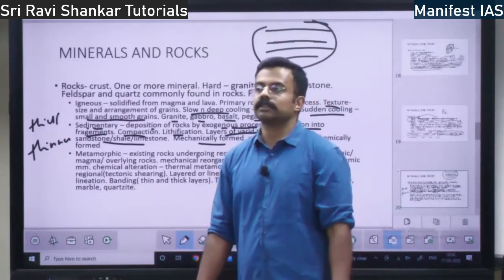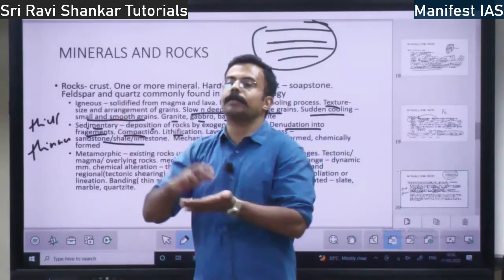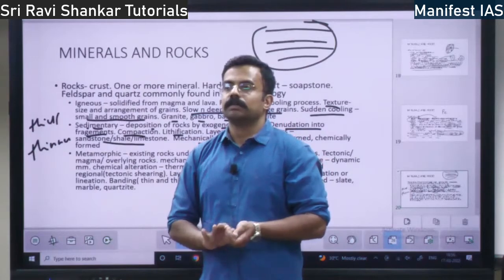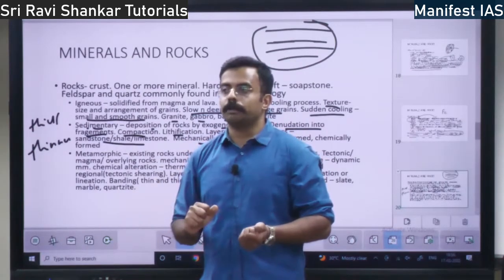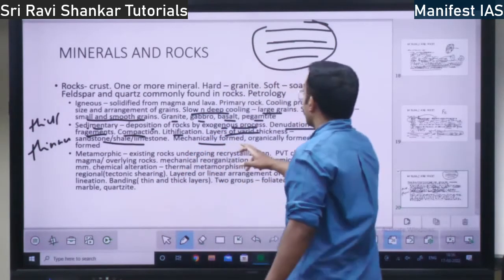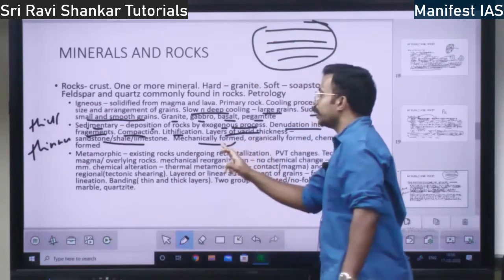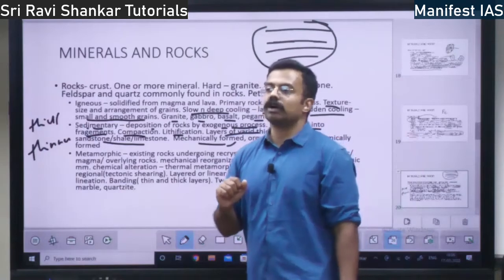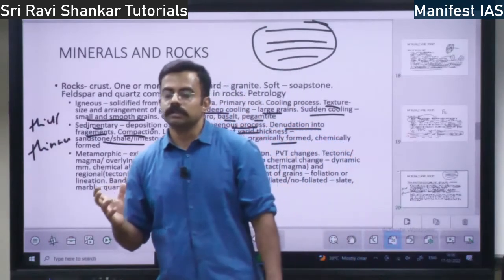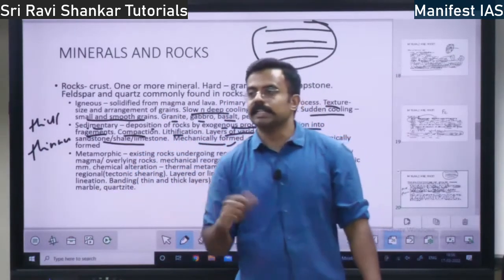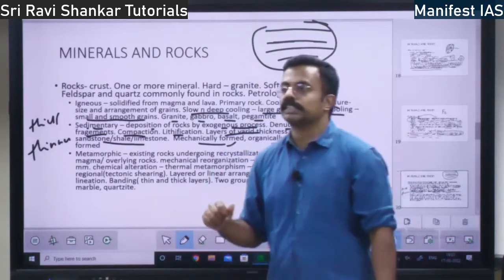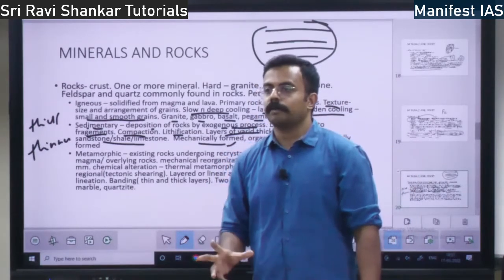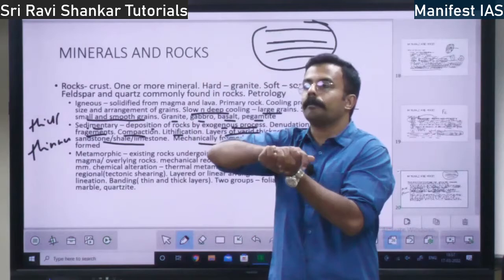These are mechanically formed. Mechanically formed means they are formed out of temperature and pressure based on the mechanical process, right? Also they might be organically formed. Organically means because of some living organisms. Living organisms might press the fragments of rock, and they might get compacted.